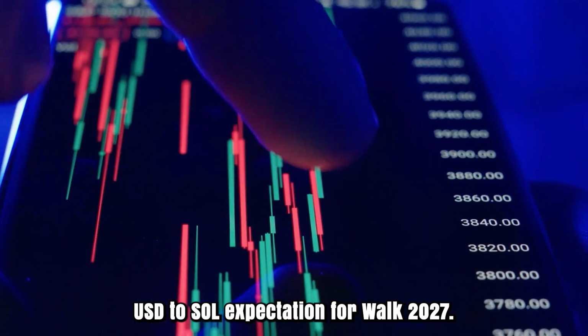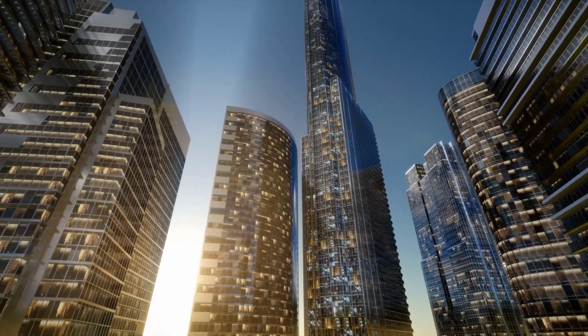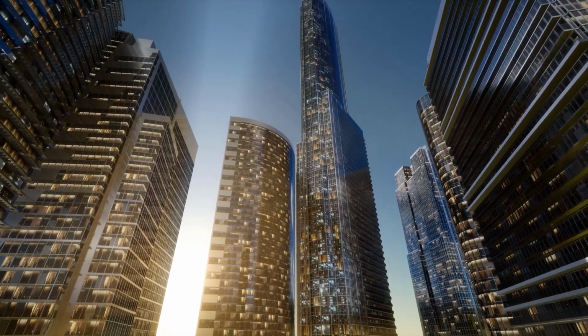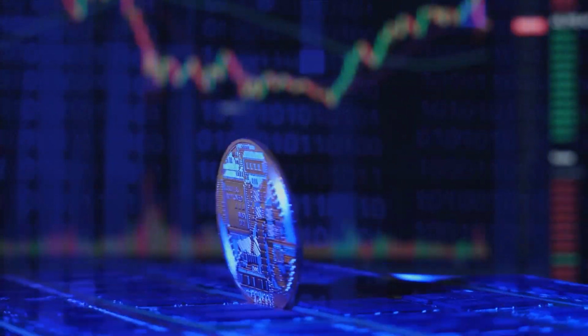USD to SOL for March 2027. First, cost at 0.145 coins. Exorbitant cost, while low 0.145. Found the middle value of cost. The USD to SOL estimate toward the